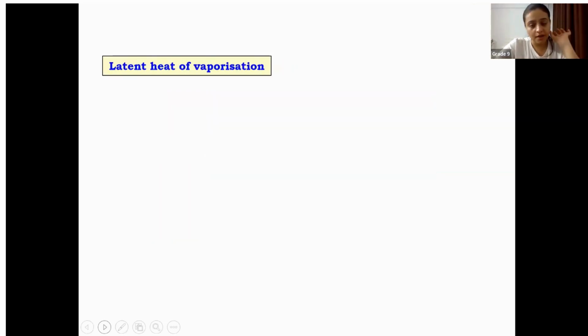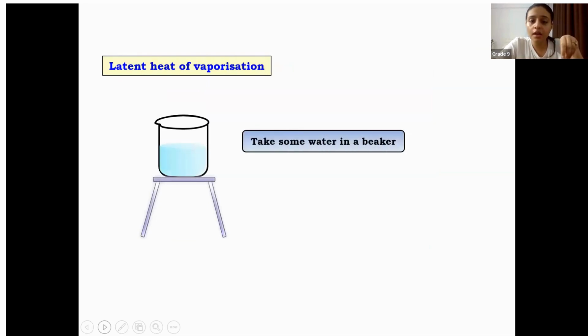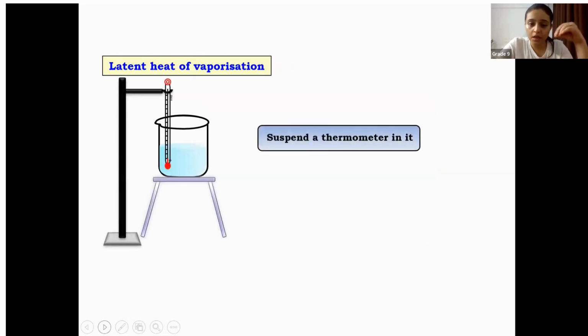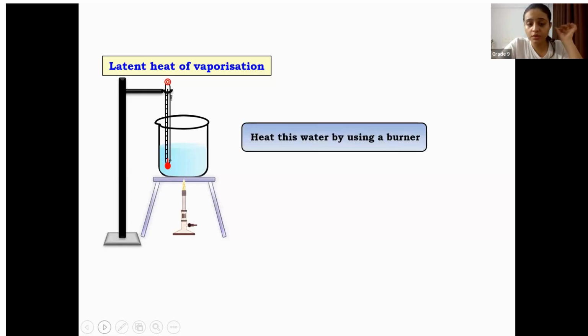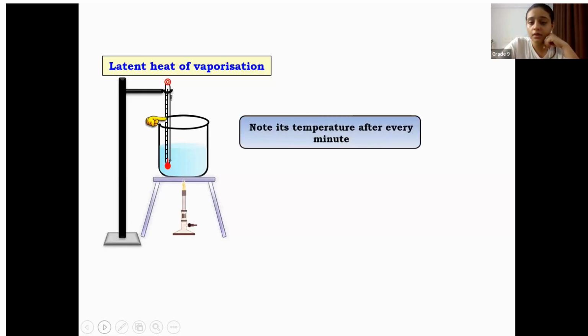Now, latent heat of vaporization. There are certain questions which can be asked on vaporization as well, and we are going to discuss them today, along with some effects. So, we have a beaker. Take some water in the beaker. Now we are going to suspend the thermometer, same as we have done before. Now we are going to heat this water using a burner. Note the temperature after every minute.